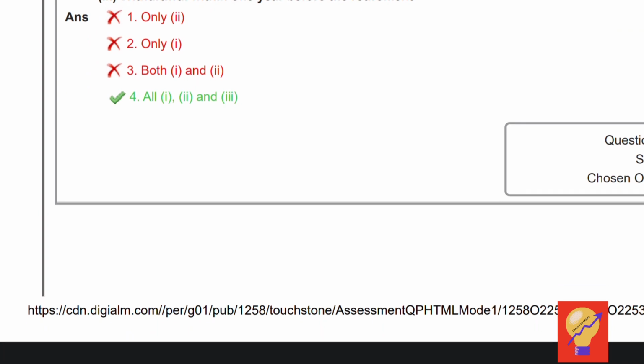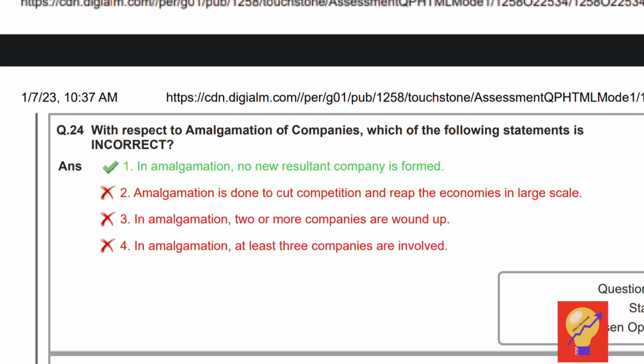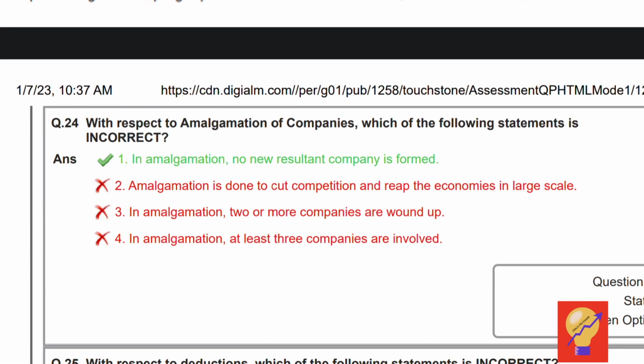Moving to question number 24. With respect to the amalgamation of companies, which of the following statements is incorrect? In amalgamation, no new resultant company is formed. No, this is not true because in amalgamation, a new company is formed. Hence, option 1 is the correct answer.